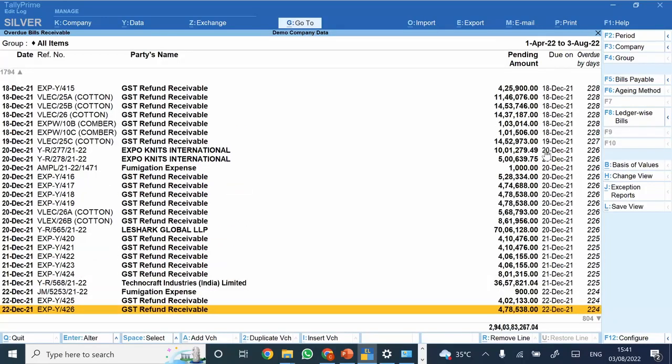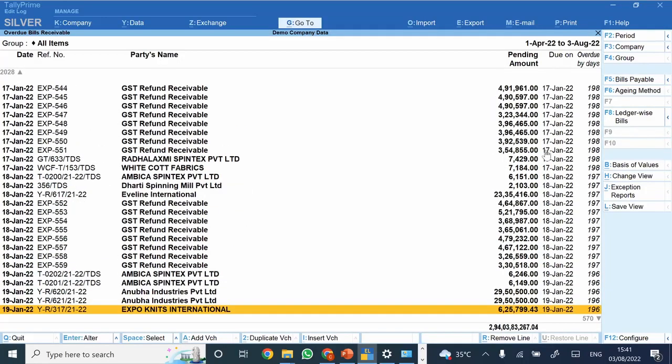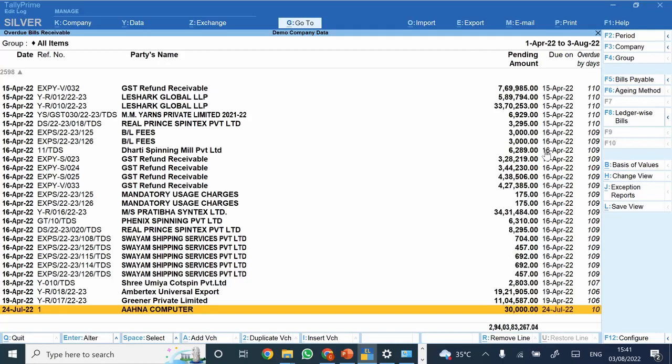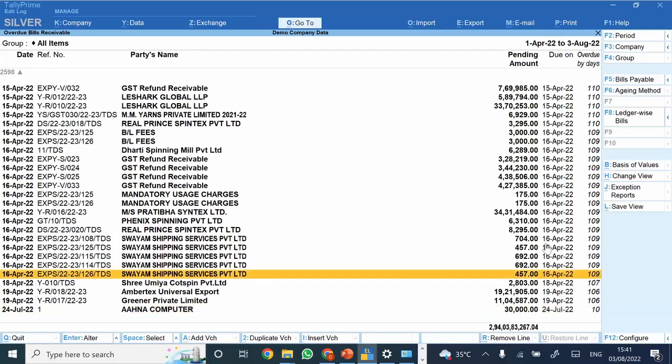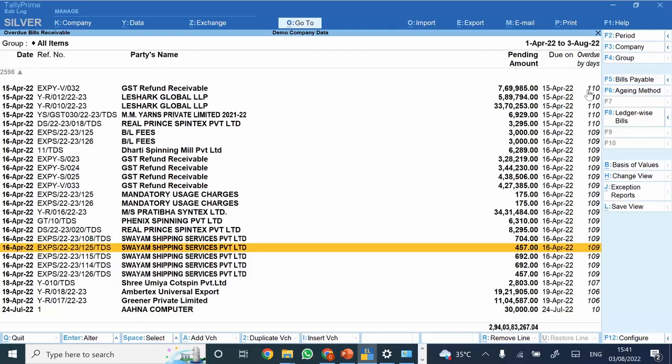There should be proper referencing, and entries should be made after giving proper references. So let's say you have entered a transaction that was due on 16th April. Currently we are standing on 3rd of August. By how many days this particular bill is overdue would be displayed here.